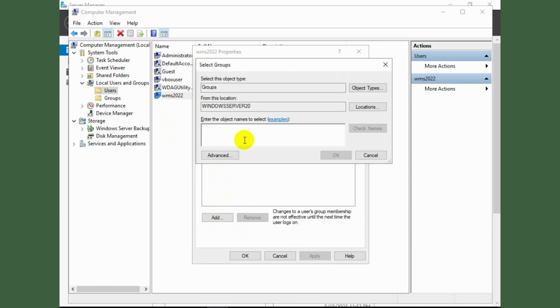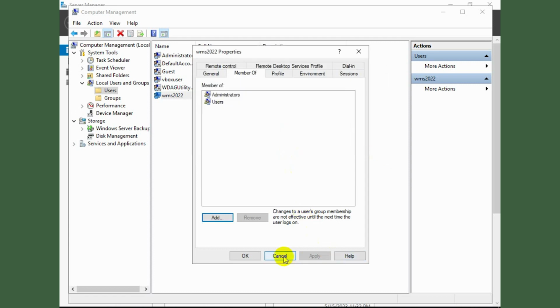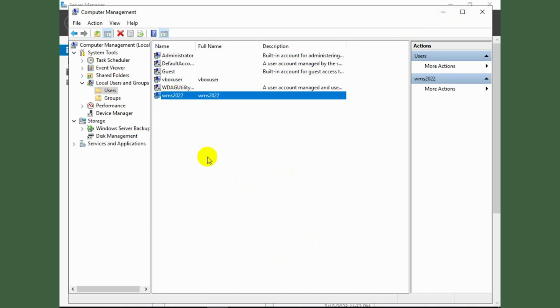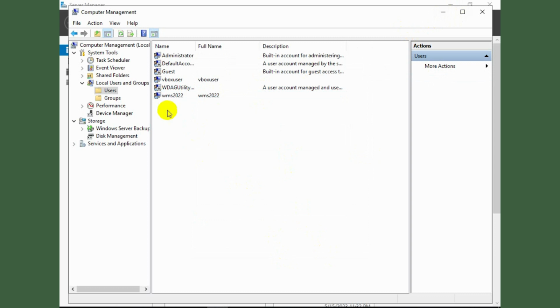For that, we need to click on the add button, write administrators, check the names, and click on OK to add to the group. Since I've already added it in there, I don't want to do it again. The next step is to add this user and give this user permission to log on as a service. Since this user will be required to run the service as well, it's important to do that step.